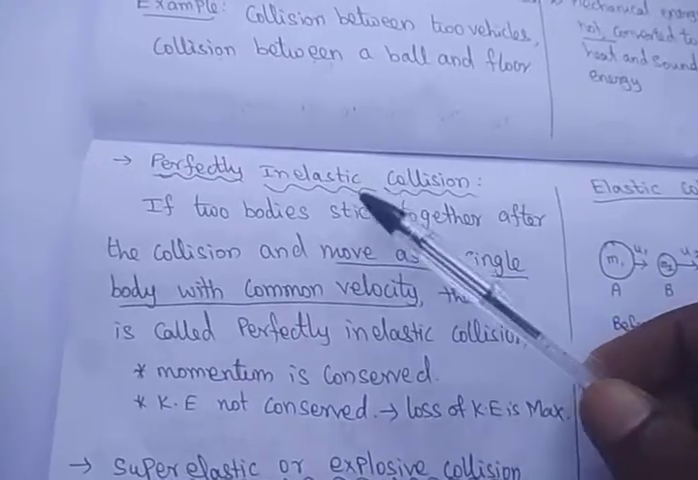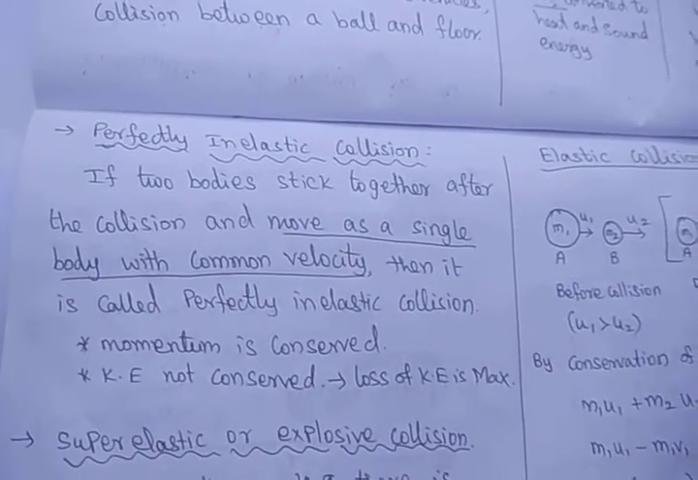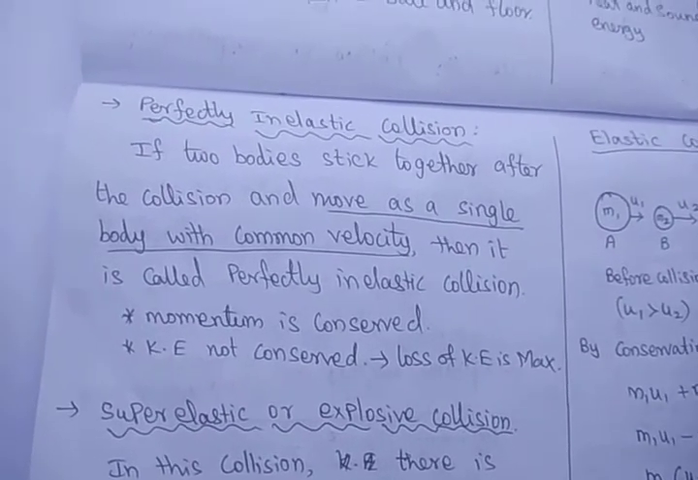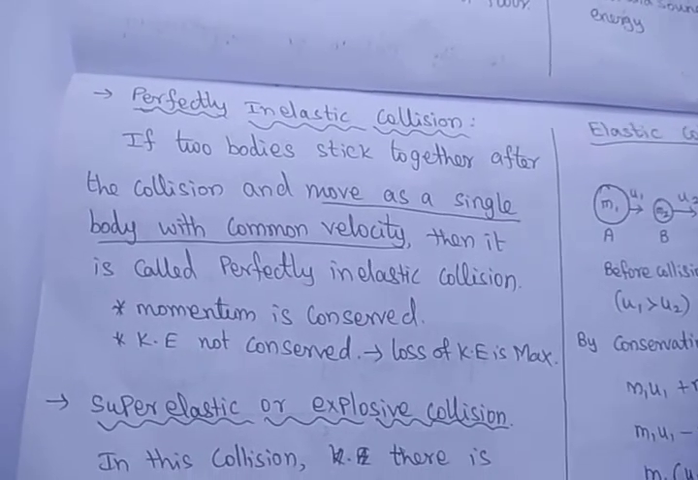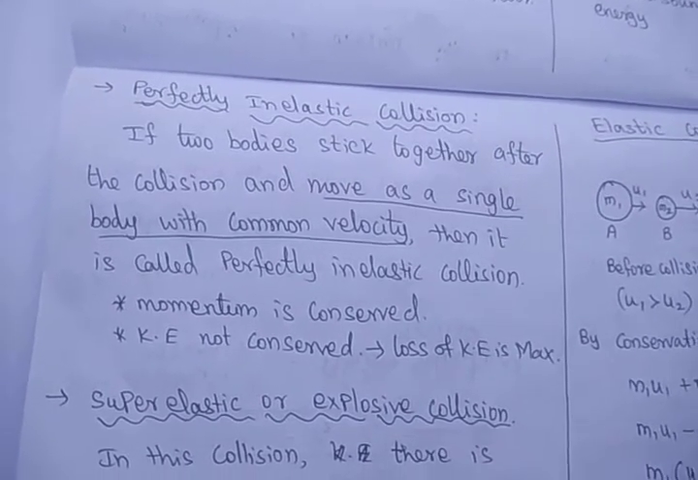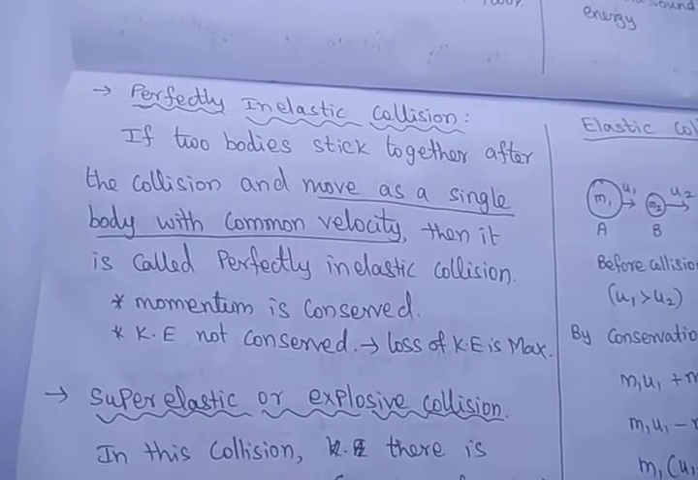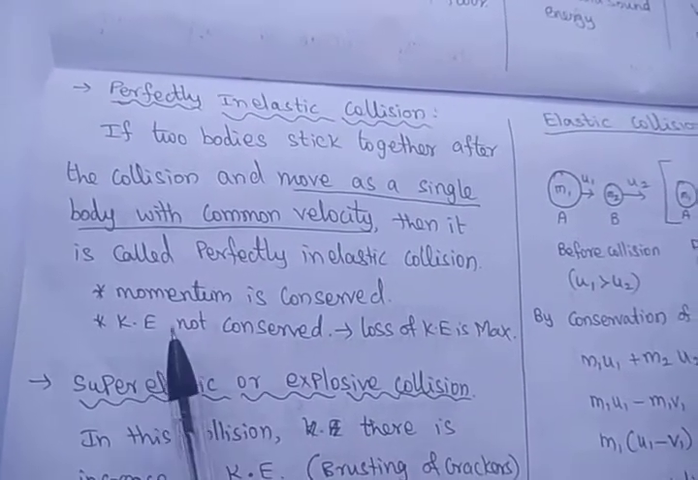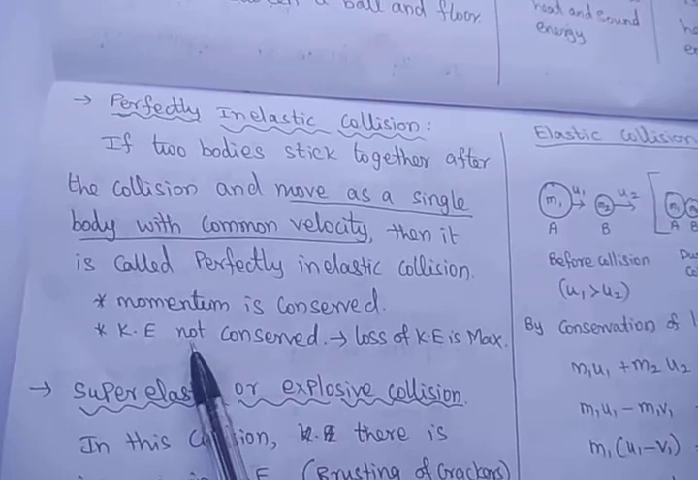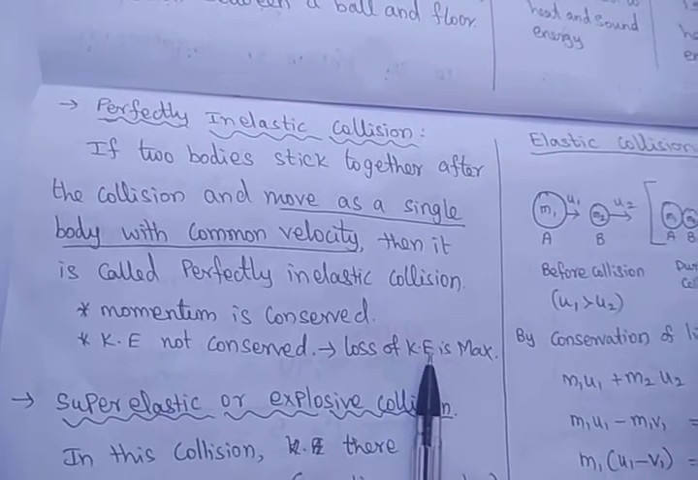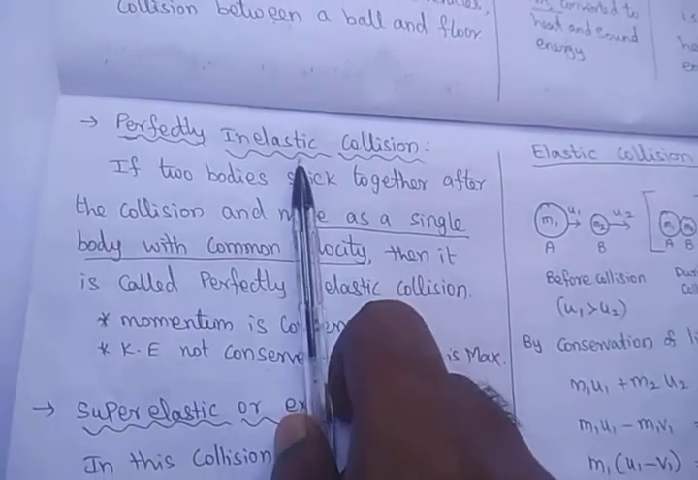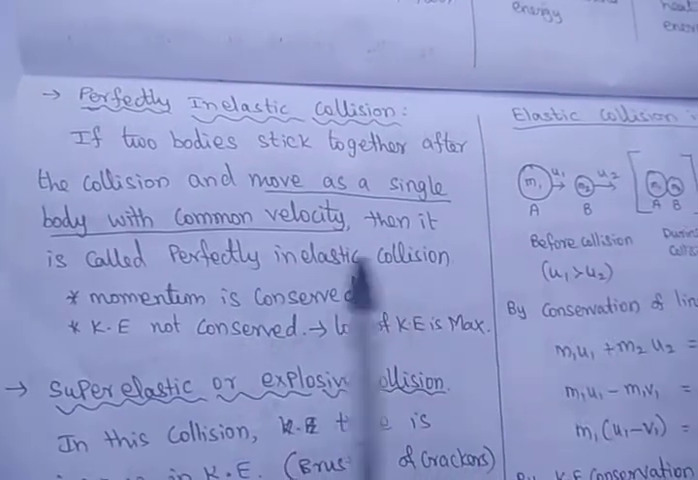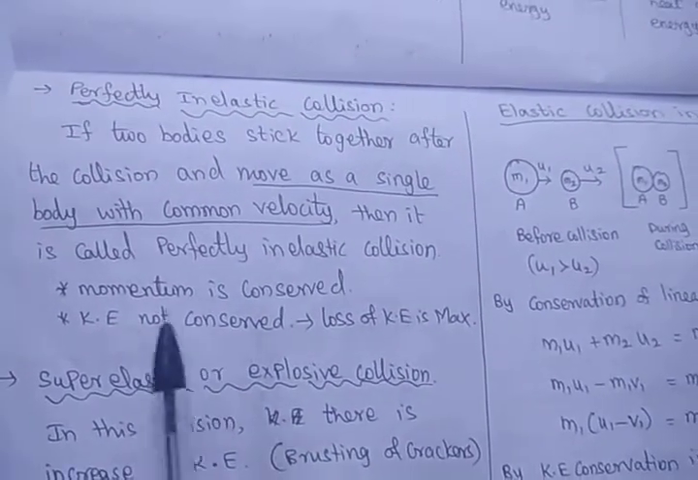Now we are going to see perfectly inelastic collision. Inelastic collision means there is a loss in kinetic energy. If the two bodies stick together after the collision and move as a single body with a common velocity, it is called a perfectly inelastic collision. In this collision, momentum is conserved, but kinetic energy is not conserved. That means the loss in kinetic energy is maximum. After collision, both bodies stick together and move as one body with common velocity.